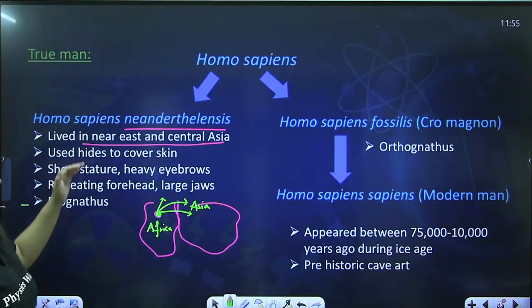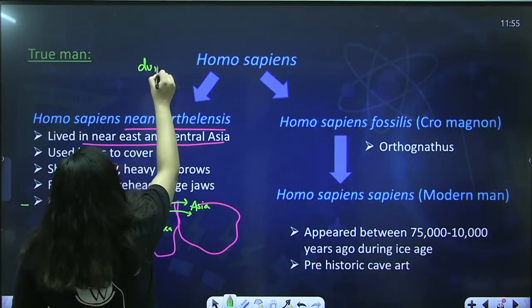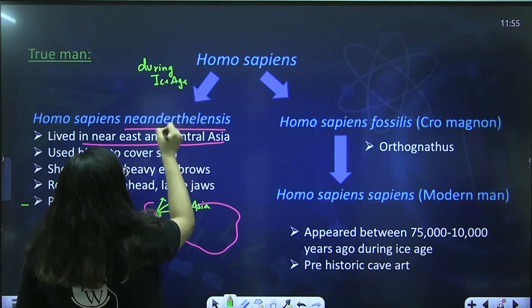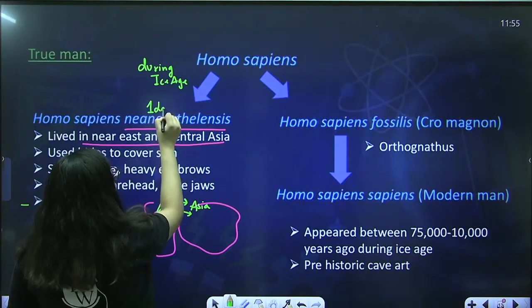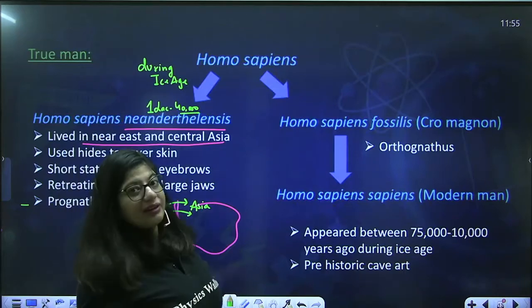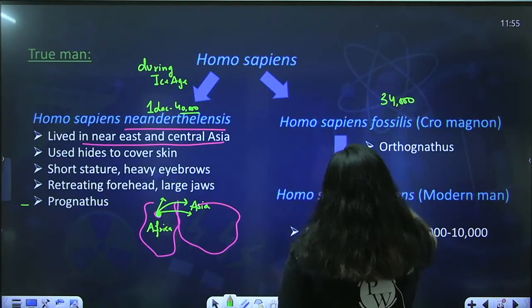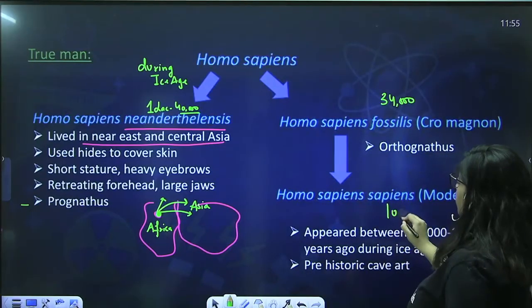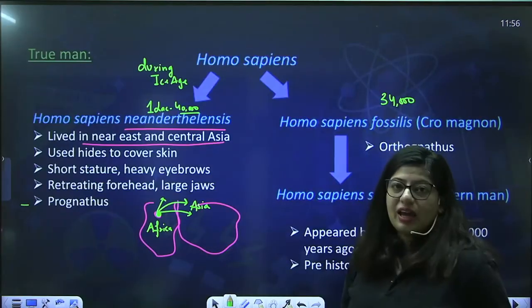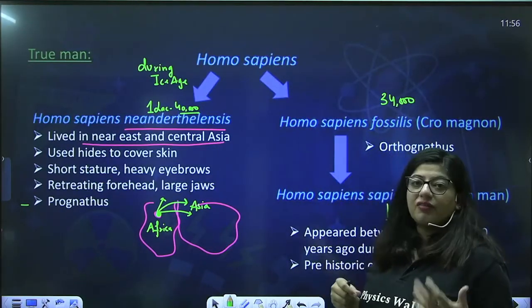Then, because I have told you, Homo sapiens arrived during the Ice Age, and the first one to form was Neanderthalensis around 1 lakh to 40,000 years ago. They were living on planet Earth, right? Okay, so that means this time there was more cold climatic condition. So they started covering their body.